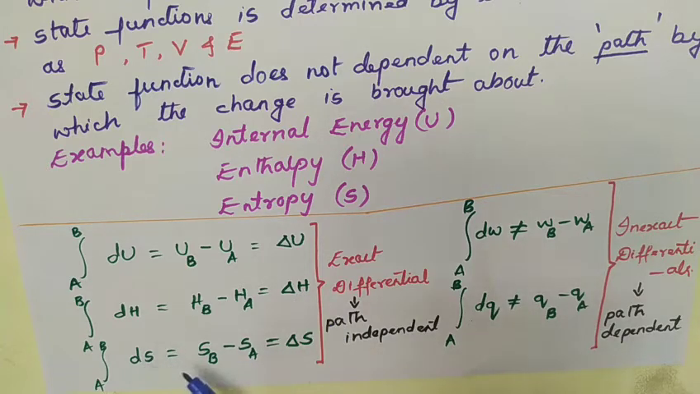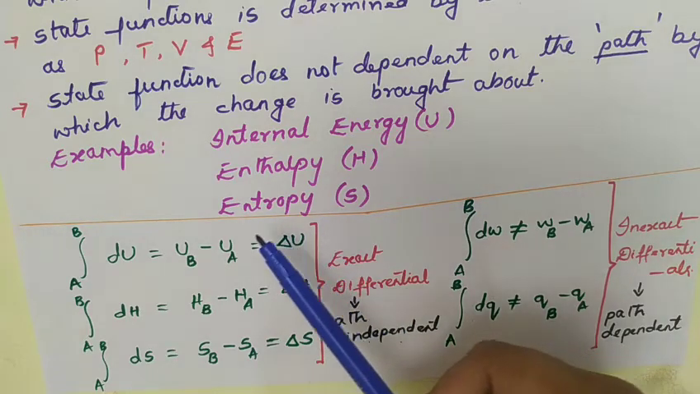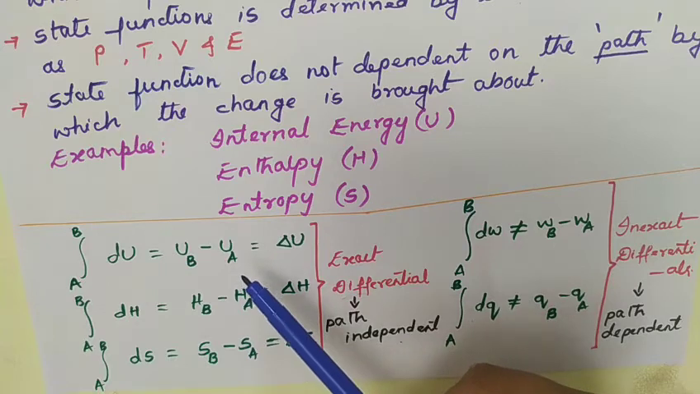Even the entropy is also a state function because it can be integrated between the appropriate limits. Such functions are known as exact differentials, and they are also known as state functions because they depend on the initial and the final state. Remember, the exact differentials are path independent. They do not depend on the path. They only depend on the initial state and the final state.